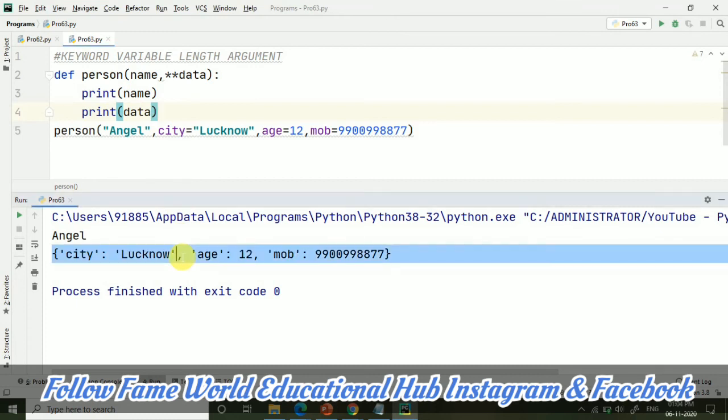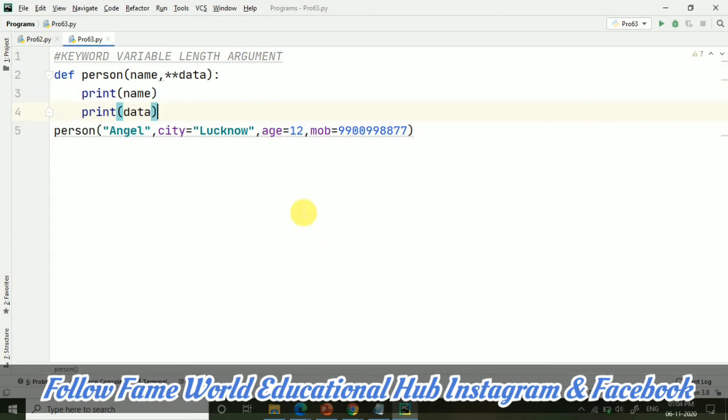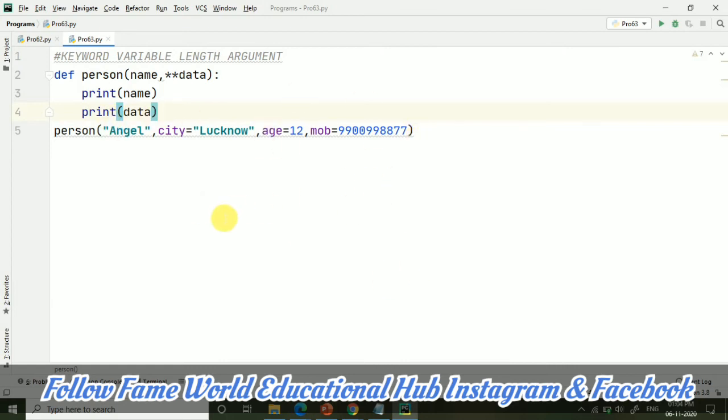Okay, now it's coming in a dictionary format, and if I want to print it in the normal format, what can we do? This was a dictionary, and I don't want the dictionary format. I want city equals Agra, age 12. This way I want the answer. So let's do that also.